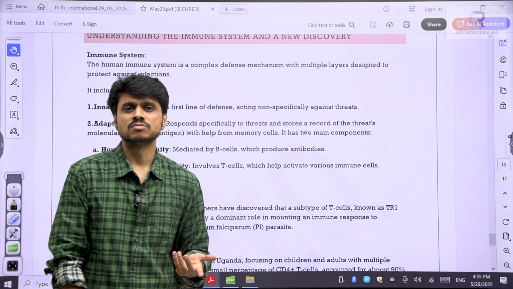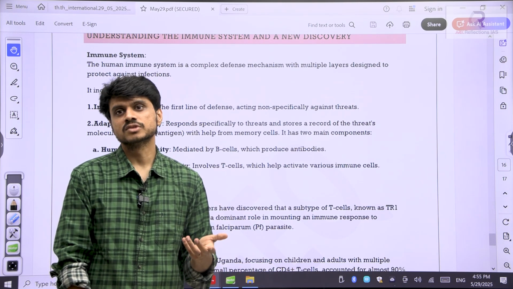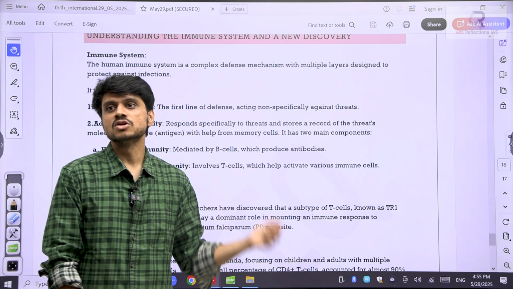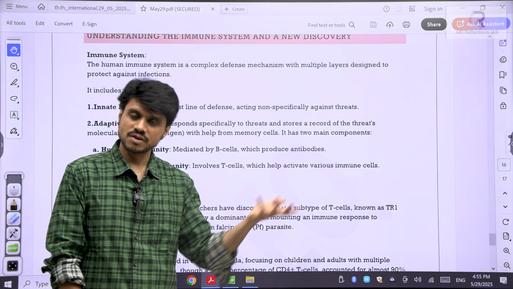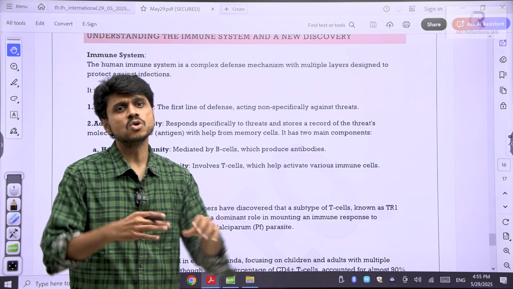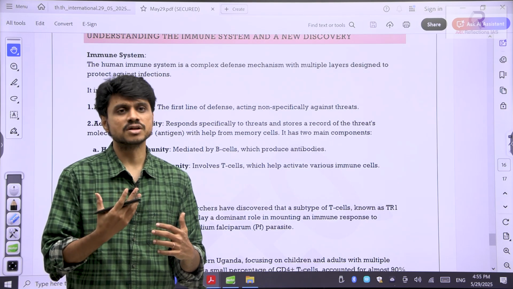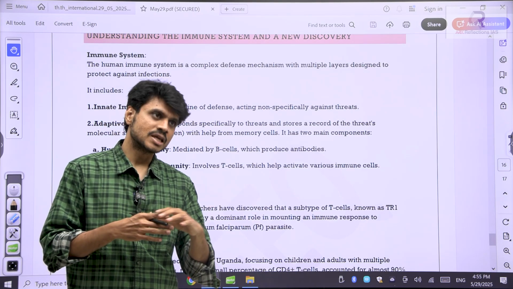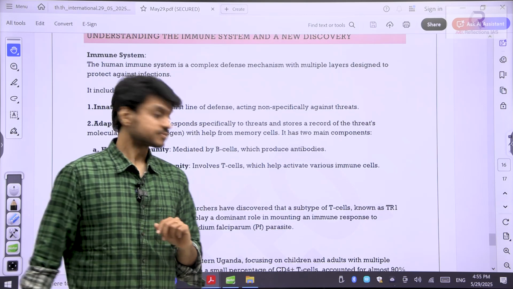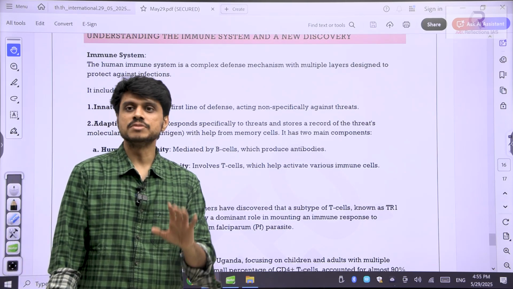Whenever you get some kind of infection, you will get a fever. This is the body's response, whenever your body is fighting and generating immunity. Your body is going through a certain state, and that's why you will get the fever. This is a mechanism, and certain consequences will be there. That's why even when you take the vaccine, the same thing happens.